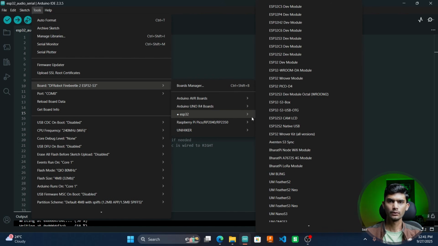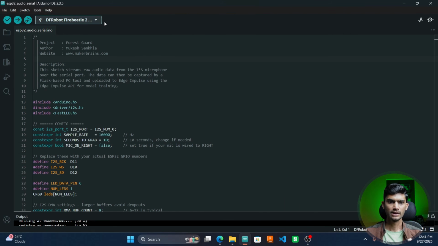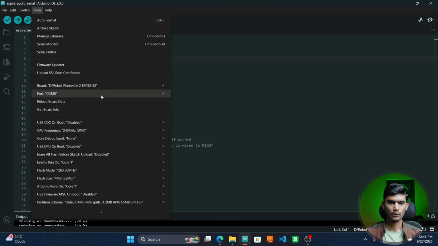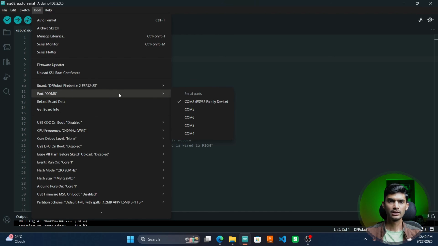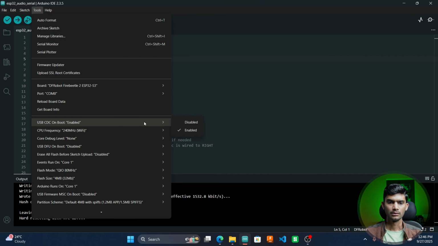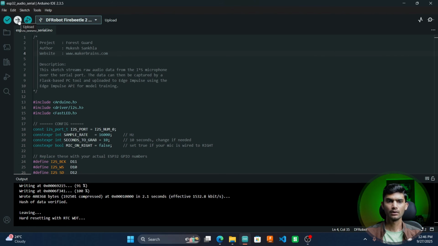If you don't know how to install the ESP32 Board Manager, you can check the article in the description below. Once that is done, I'll select the board type as DFRobot FireBeetle 2 ESP32-S3 since I am following the FireBeetle pin layout in our node. Then select the USB COM port. Here you also make sure that you have enabled USB CDC on boot and then click on upload.